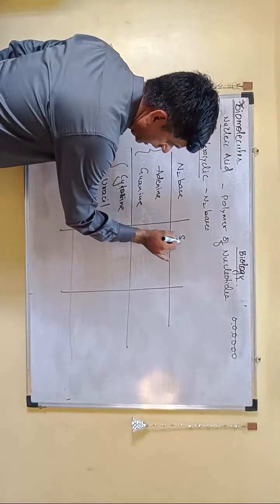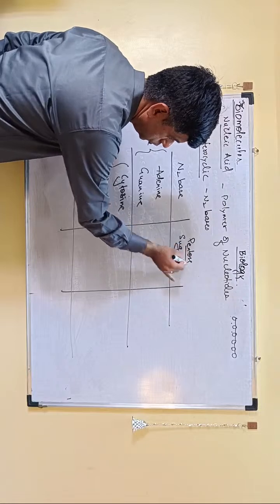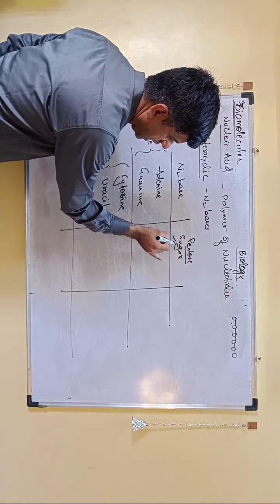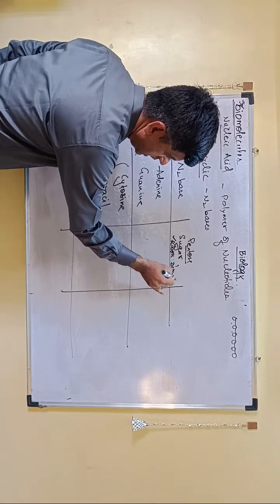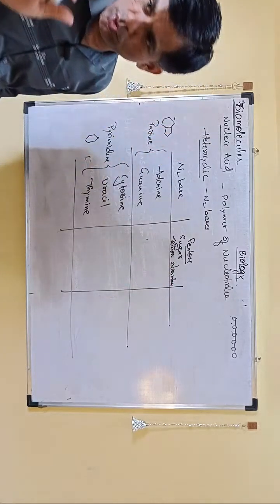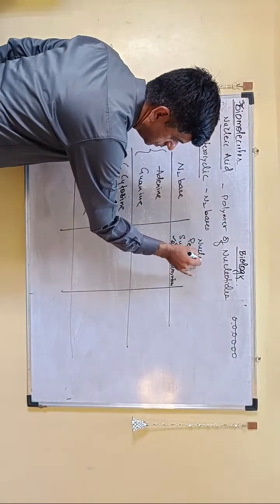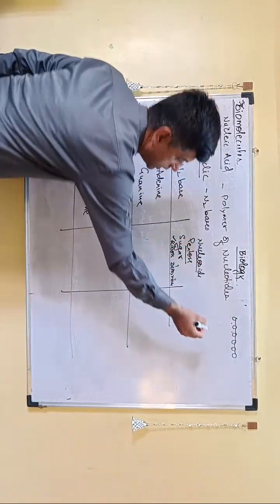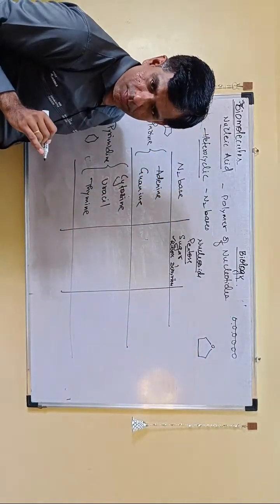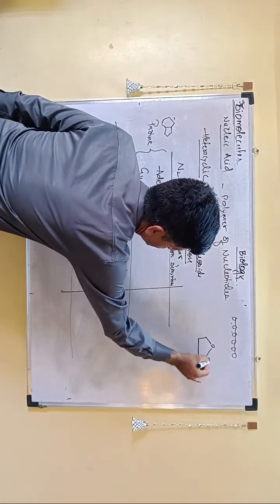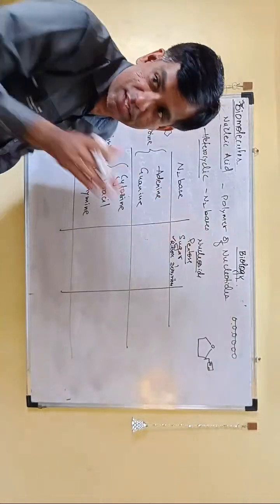When you attach this to a sugar, which is a pentose sugar, which may be ribose if it is RNA or deoxyribose if it is DNA, then it becomes a nucleoside. So you have a nitrogen base and a sugar. I'm not going into the details of this because this is part of the next chapter in 12th standard.